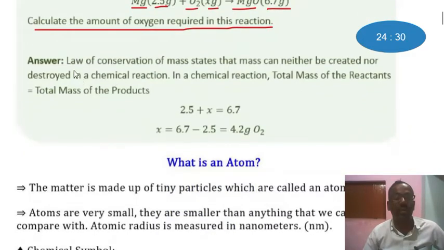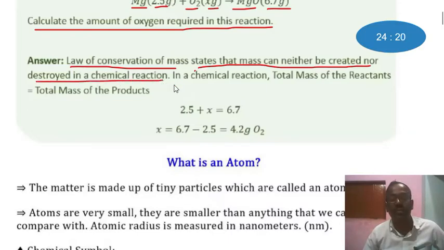The law of conservation of mass states that mass can neither be created nor be destroyed in a chemical reaction. In a chemical reaction, the total mass of the reactants is equal to the total mass of the products. As reactants, we have 2.5 gram magnesium and x gram oxygen.